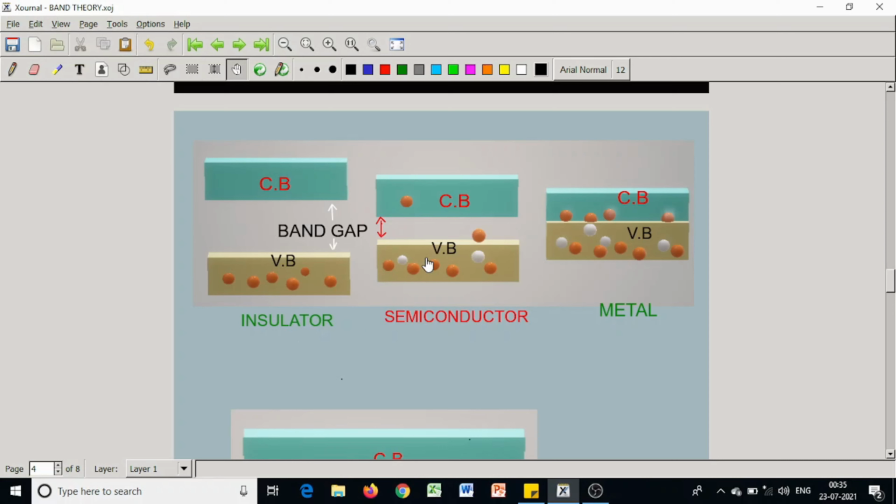In semiconductors, this band gap, the forbidden energy gap, is of the order of 1 electron volt. For germanium it is 0.72 electron volt, and for silicon it is 1.12 electron volt at room temperature, I mean at 300 Kelvin say.